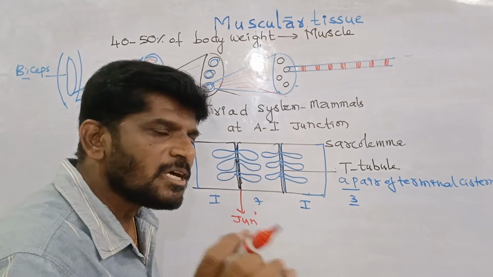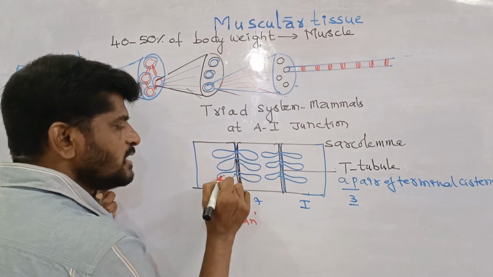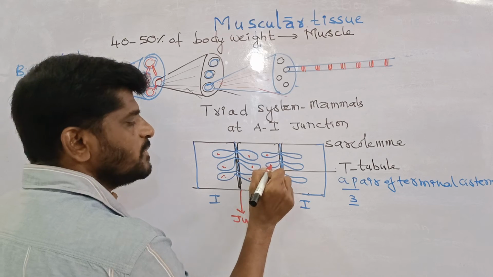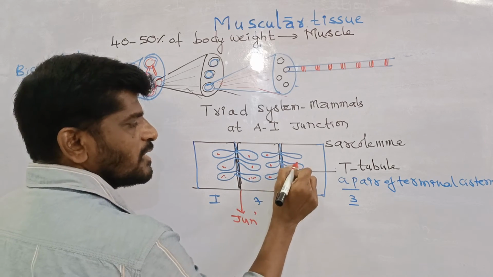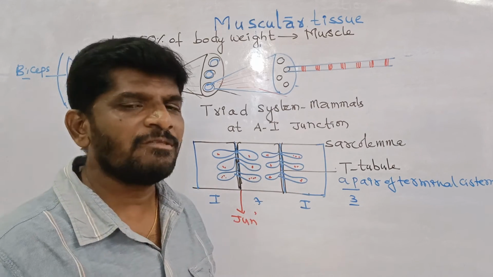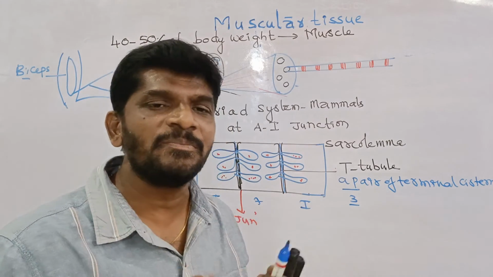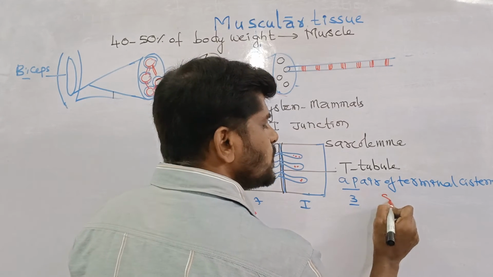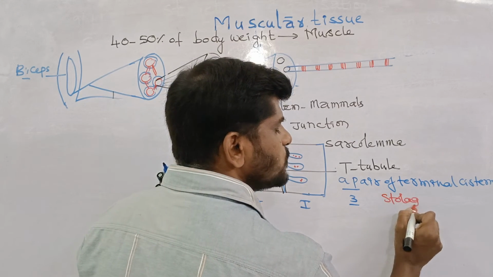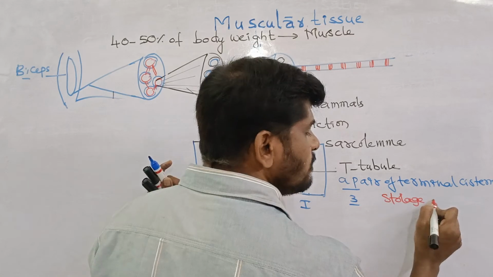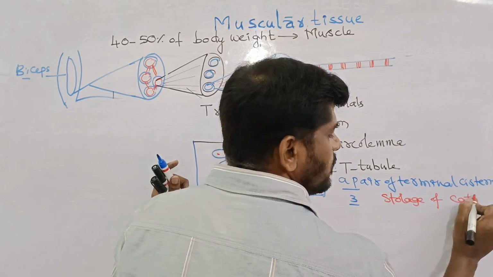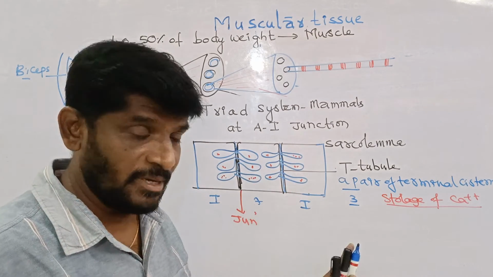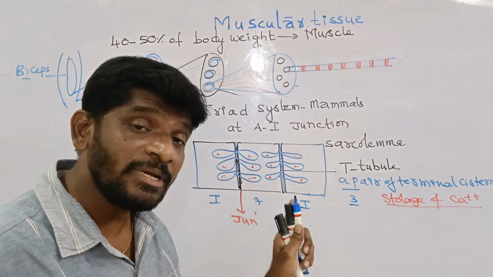What is the significance of the terminal cisternae? They are nothing but a modification of the endoplasmic reticulum. Cisternae are one of the structures of the endoplasmic reticulum. Therefore, terminal cisternae are the storage house of the calcium ions. Terminal cisternae are the reservoirs of the calcium ions. With this, the triad system is completed.